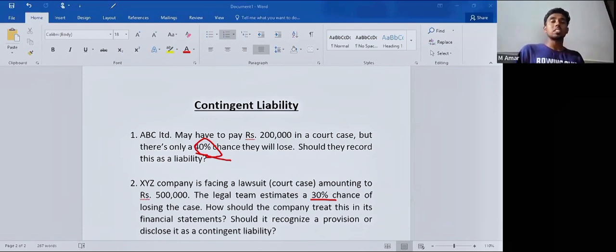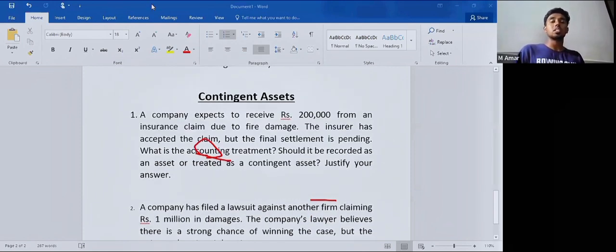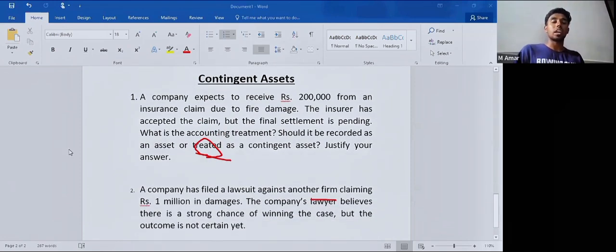So second, let's see what is a contingent asset. What is a contingent asset? A contingent asset is a possible asset that may come to the business in future only if certain events happen, and it is not guaranteed. Contingent assets come in future only if certain events happen, and it is not even guaranteed.